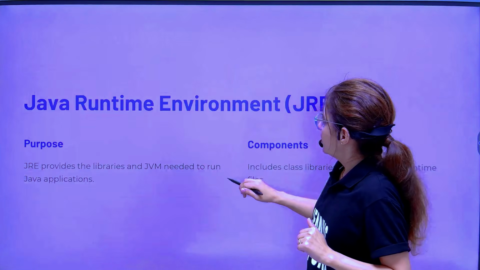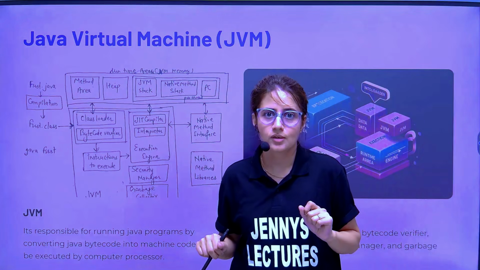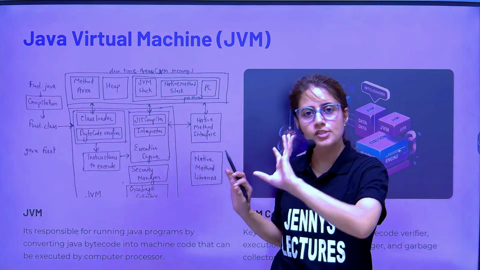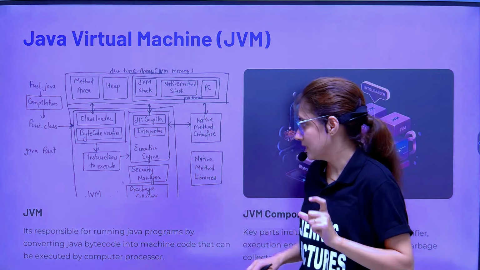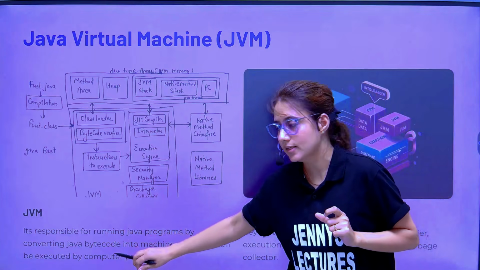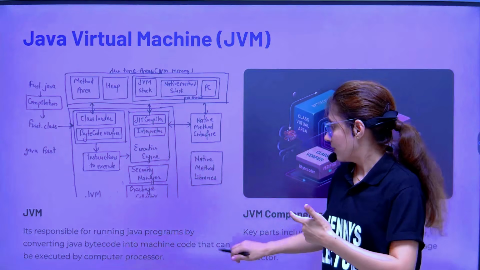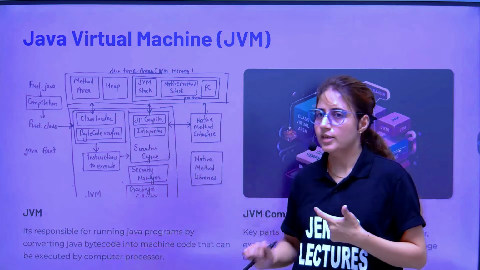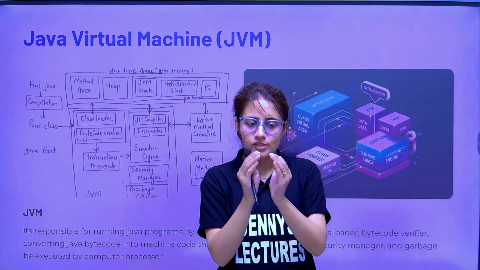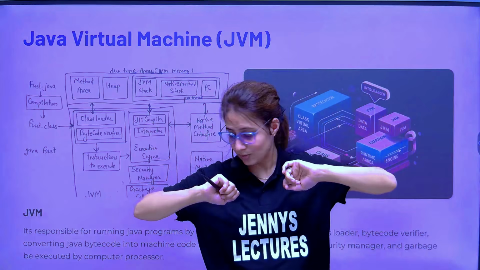So that is JRE. Now, what is JVM? Java Virtual Machine. If you don't want to go that deep, it's okay. You just need to remember Java Virtual Machine. Basically, it is responsible for running Java programs by converting Java bytecode into machine code that can be executed by the computer processor. That's it. That is JVM. So first JVM, then we have JRE, then we have JDK. I hope you got this.